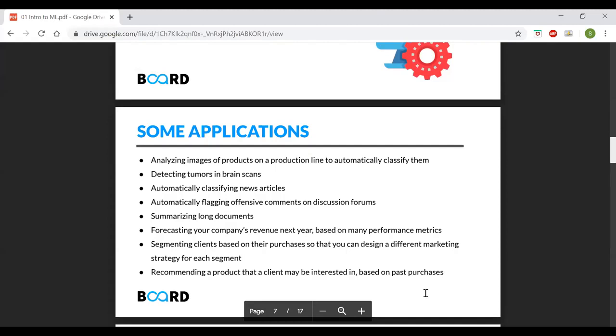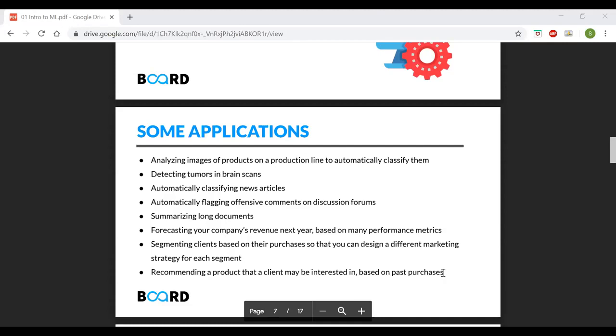Documents which are very big, right? In that case, it would be very difficult for someone to go through the whole document and see what content is present. Rather, we can give an algorithm and say, you look at the document and give me the key information that I need to see, right? So that is one way of doing it. And then forecasting is a very important problem in many use cases. Some use cases of forecasting are weather prediction, or even stock market prediction, or a company's revenue. Segmenting clients based on their purchases.